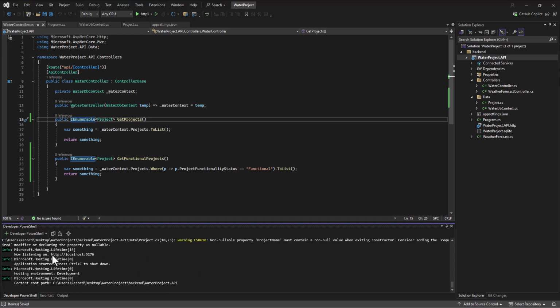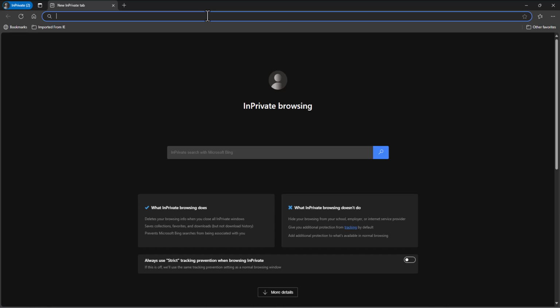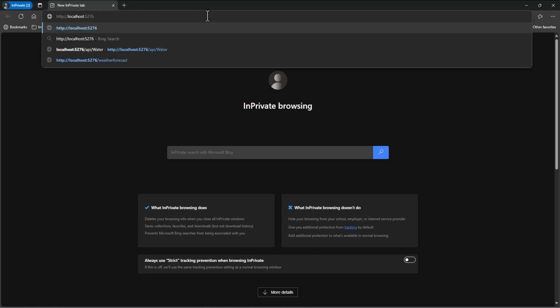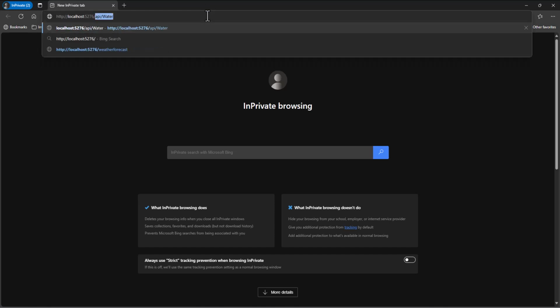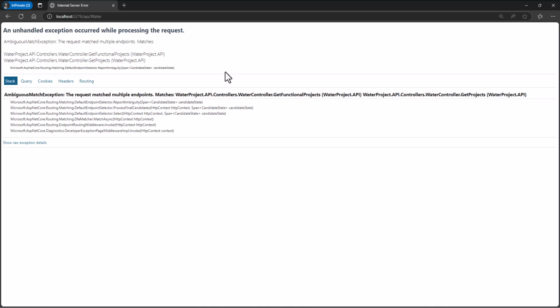And we've got our website, so I'm going to take this address, copy it, and then pull up a browser window. Drop that address in there, /API/water. Okay, that's what we're supposed to get. So it must have been something, me not saving, cached in the browser cache, some settings there or whatnot, but now it's not working. This is what I wanted to get.